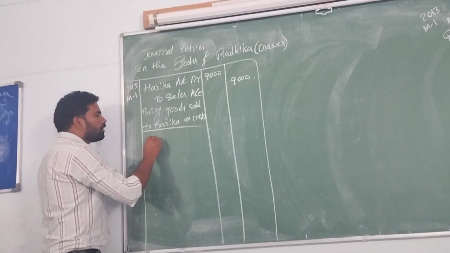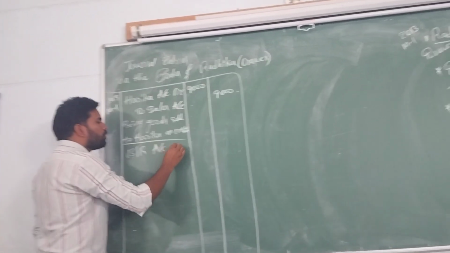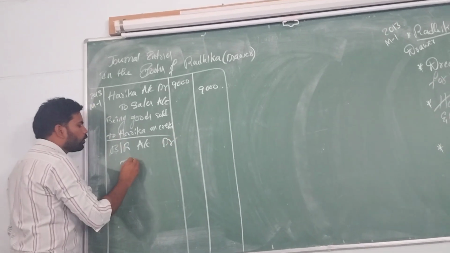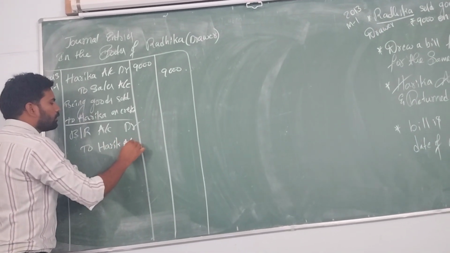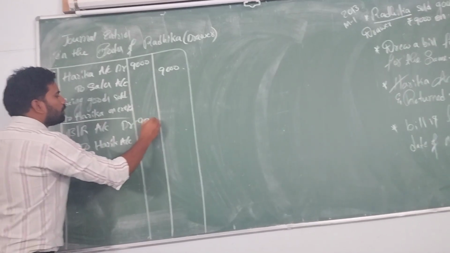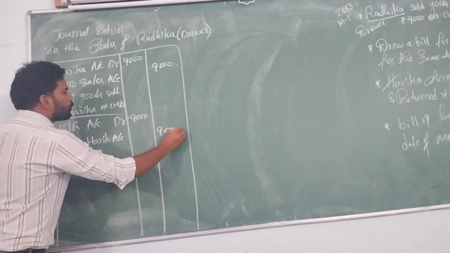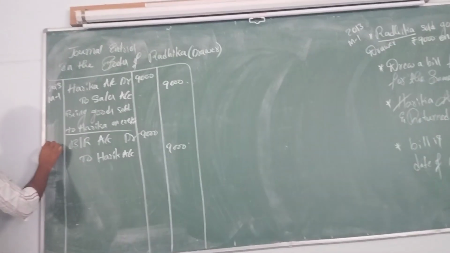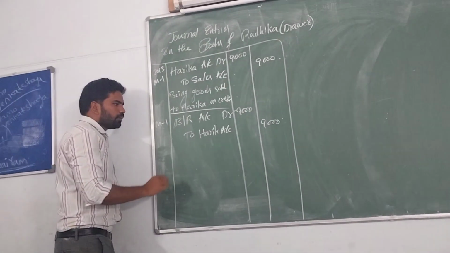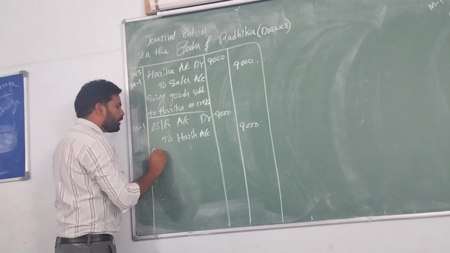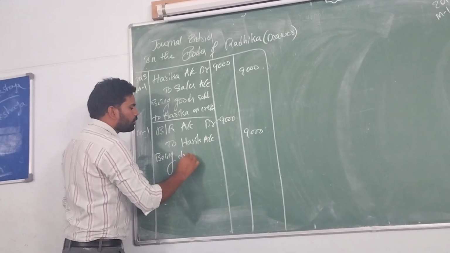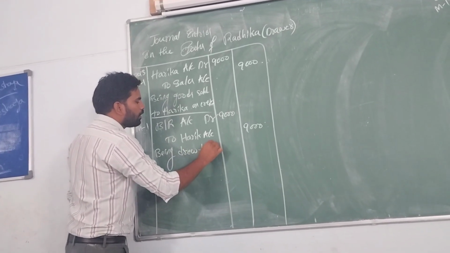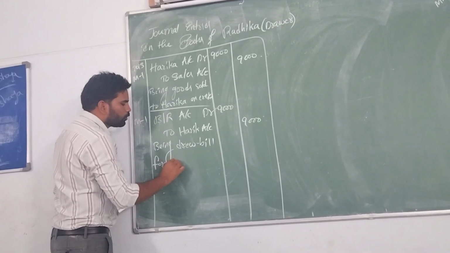Bills receivable account debited to Harika account. What's the value? They drew a bill worth 9,000 rupees on March 1st. What's the narration? Being drew bill for 2 months.